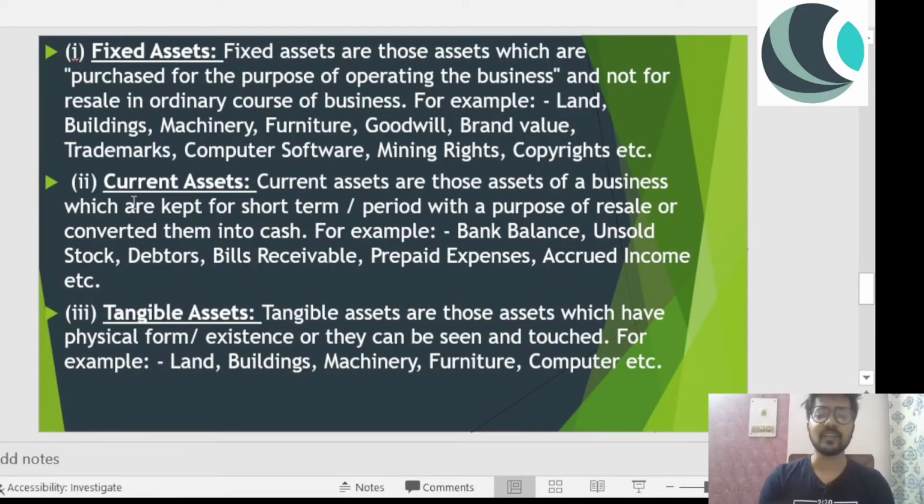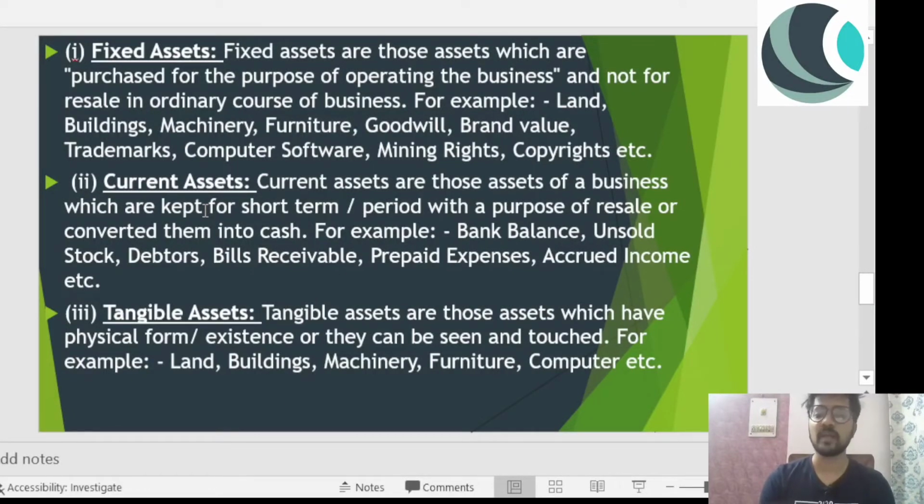Now, what are current assets? Current assets are those assets of a business which are kept for a short-term period with the purpose of resale or converting them into cash. So we are basically differentiating between fixed asset and current asset. Current assets are kept for a short-term period, whereas fixed assets are kept for a long-term period. Logically, fixed assets have huge investment, current assets not so huge. And certainly they are used for the purpose of resale or converting them into cash.